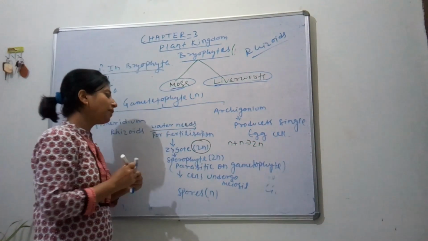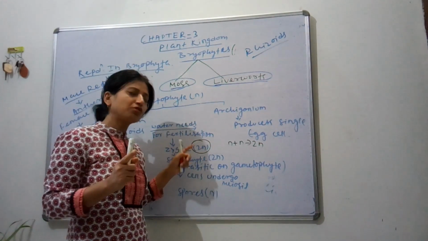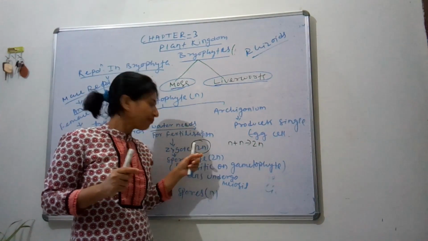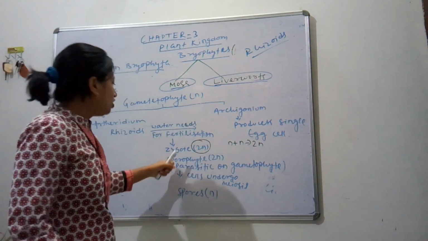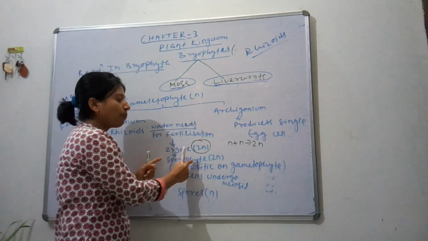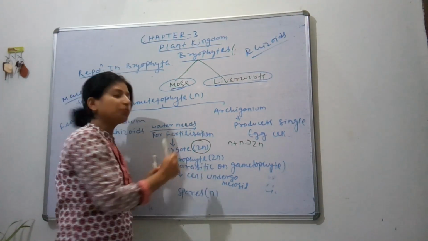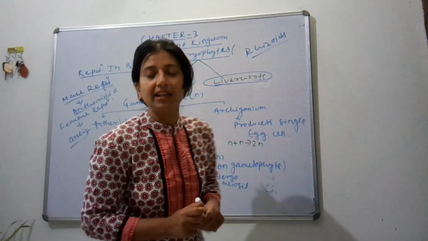After formation of the zygote, it goes through mitosis. Mitosis is one type of cell division; you will study it later in this book in chapter 10. So the zygote undergoes mitosis to form the sporophyte, which is 2n. The sporophyte is parasitic on the gametophyte.